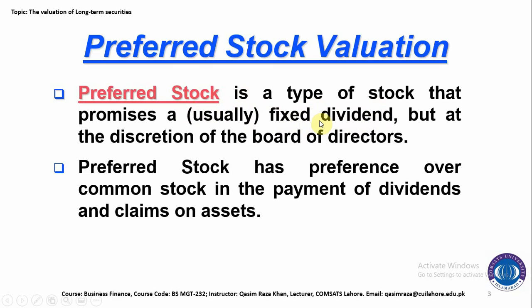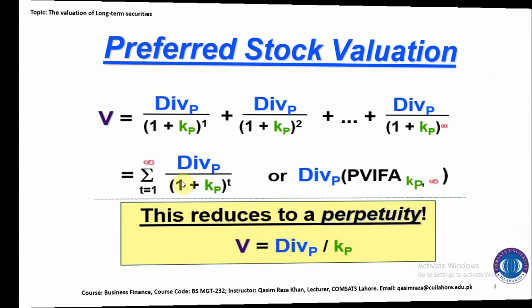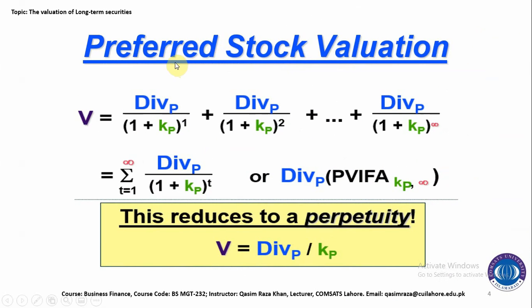So that's why preferred stock is known as a hybrid security, because it carries the characteristics of both debt security and equity security. The preferred stock has preference over the common stock in the payment of dividends and claims on the assets. So here is the valuation method and process of the preferred stock.